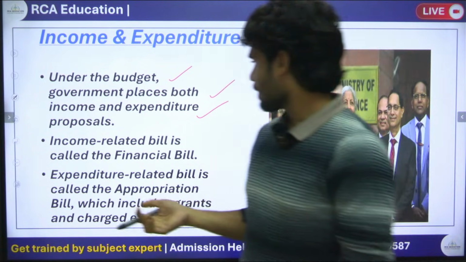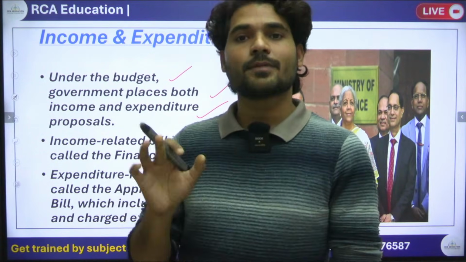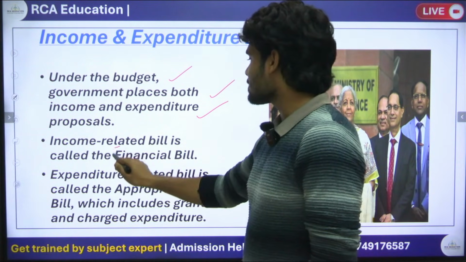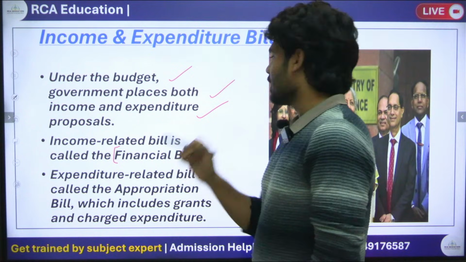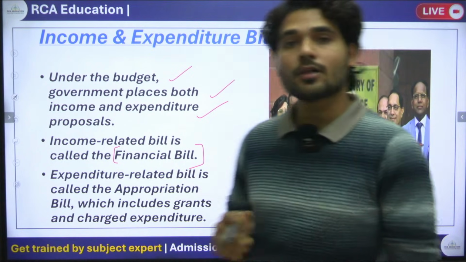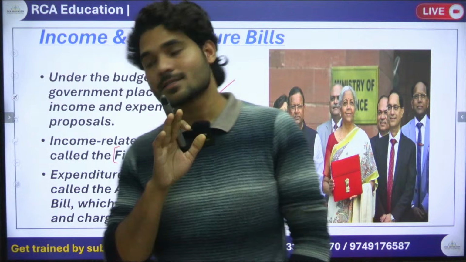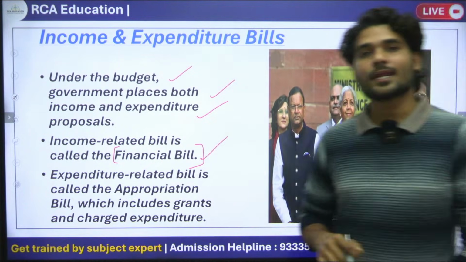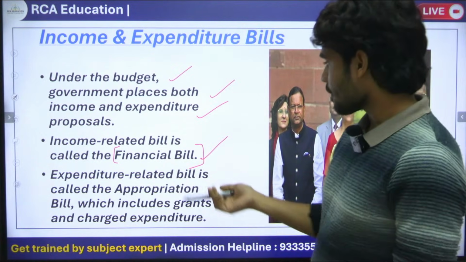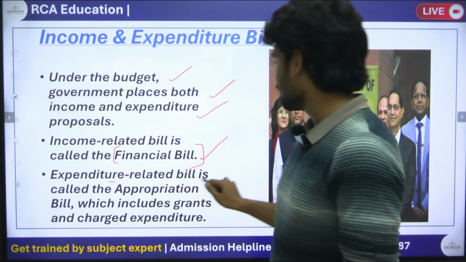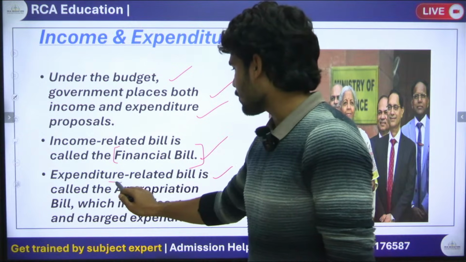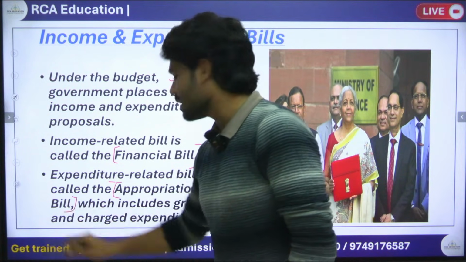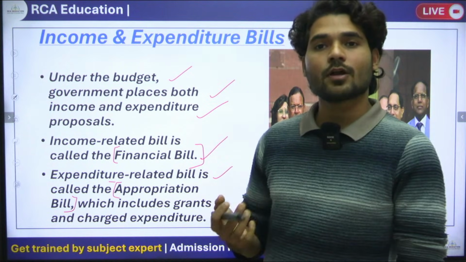Okay, and all income-related bills are called financial bills. Expenditure-related bills are called appropriation bills. Expenditure-related bills are all called appropriation bills.